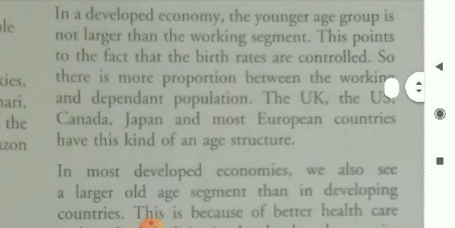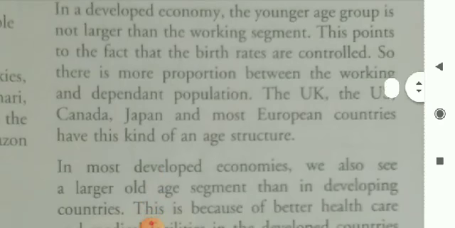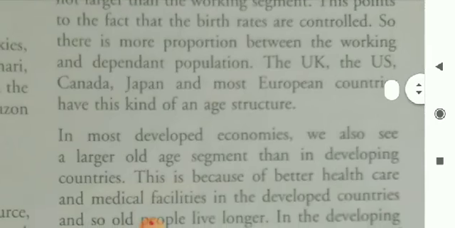In a developed economic country, the younger age group is not larger than the working segment. This points to the fact that the birth rates are controlled.